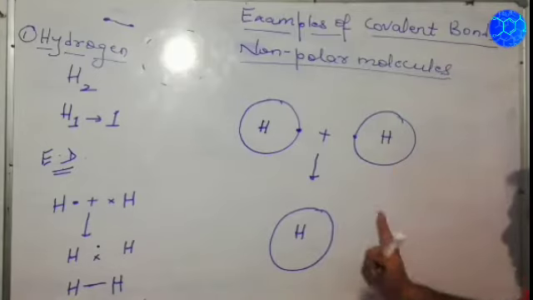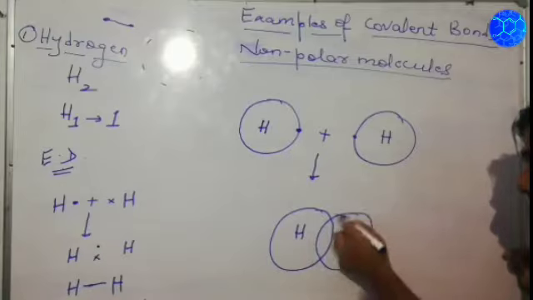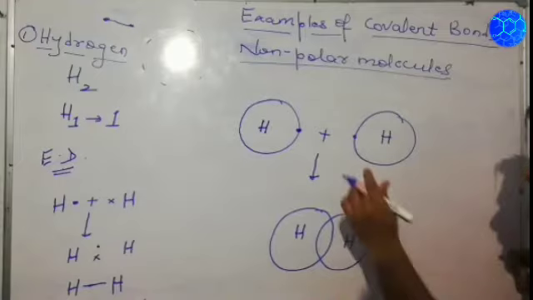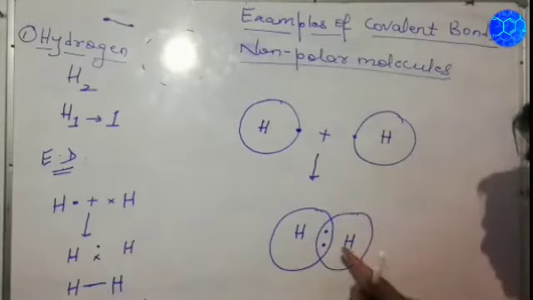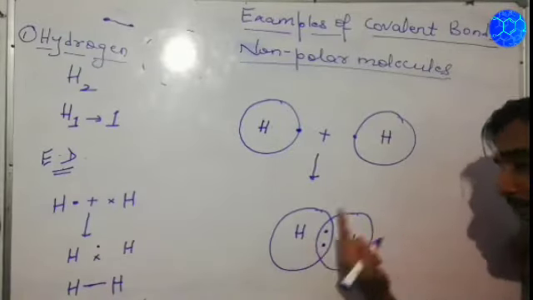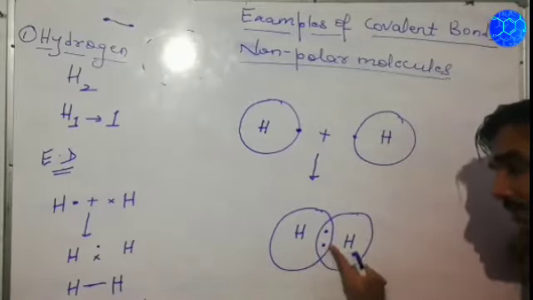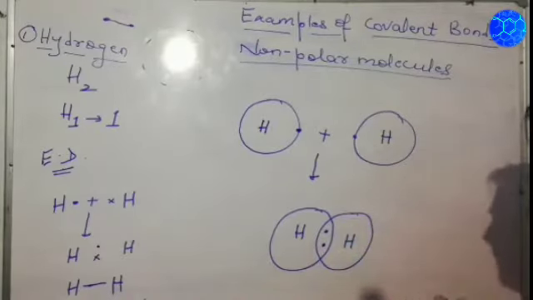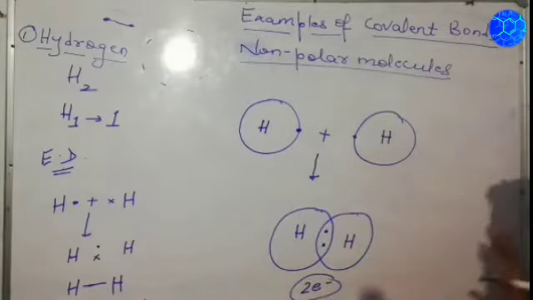Now this circle will be overlapped with this circle. Just see how, in this manner, we have overlapped this circle, and this is the second atom of hydrogen. Both these electrons will come in between, so this is how the mutual sharing has taken place. Both have contributed 1 electron. So these 2 electrons belong to this atom also, and these 2 electrons belong to this atom also. So both have become stable by having 2 electrons each in the outermost shell.